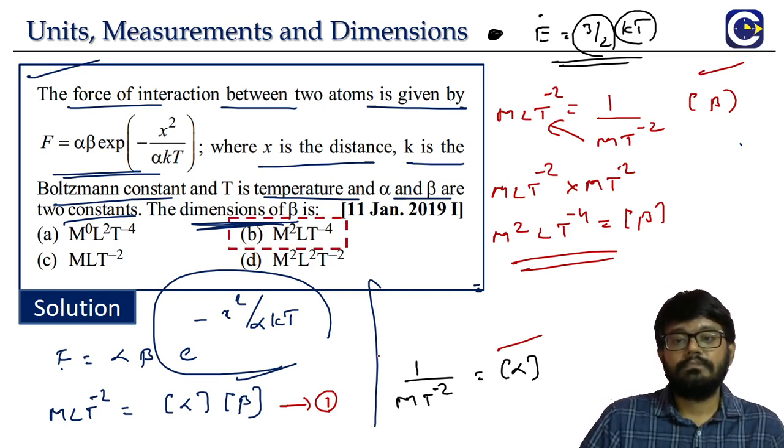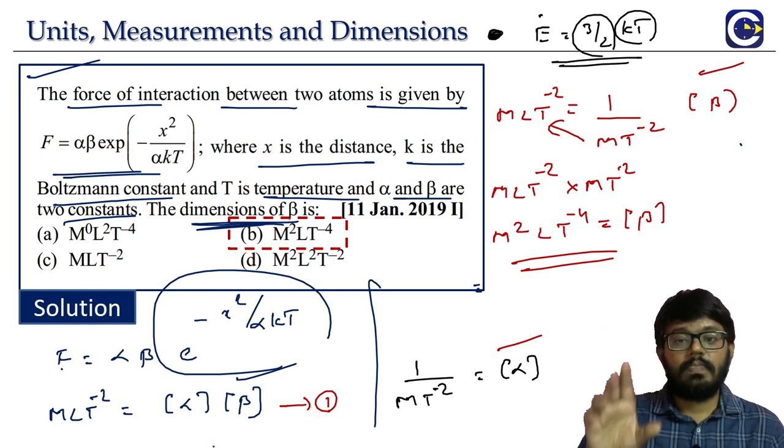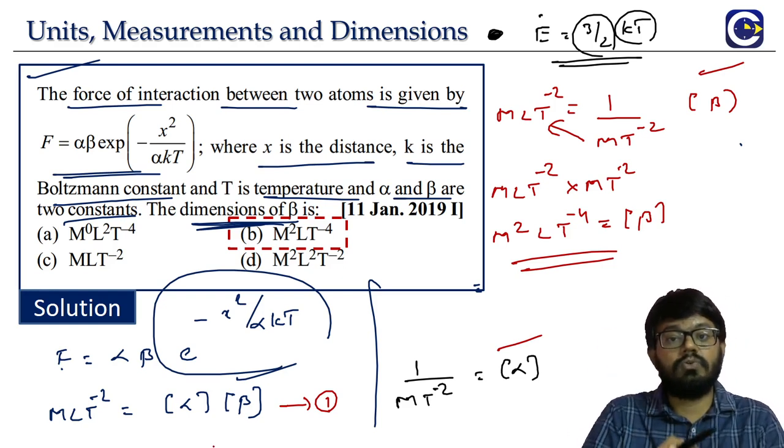That is option B. The important learning here is: if you have an exponential function, it has no dimensions overall, but whatever is in the power of that exponential function also represents a number, which means that also should not have any dimensions.